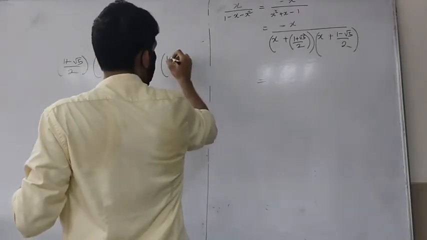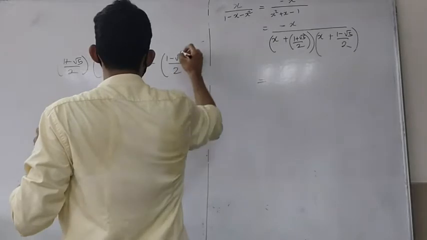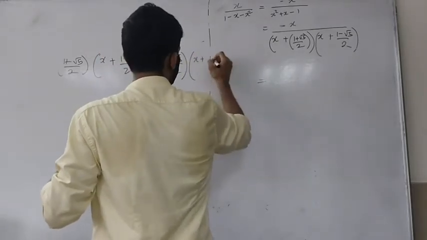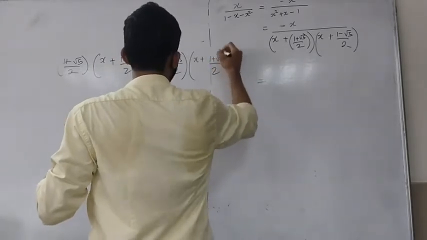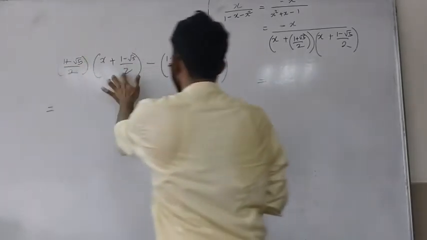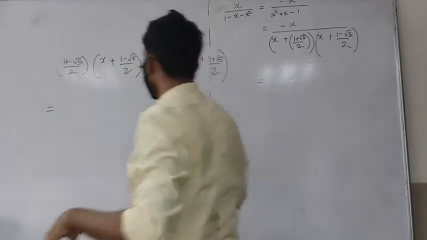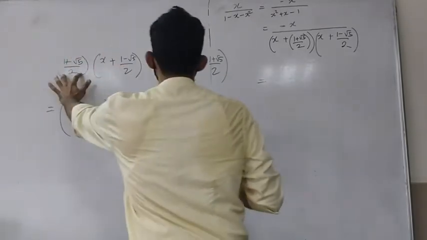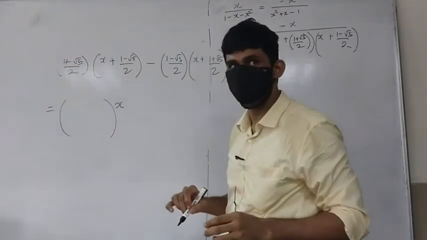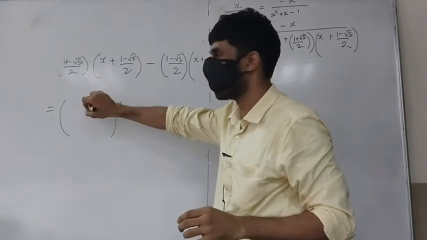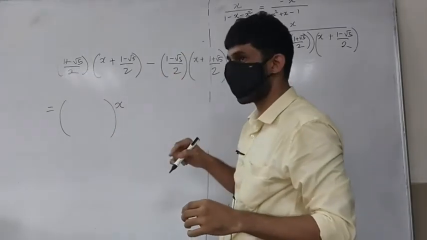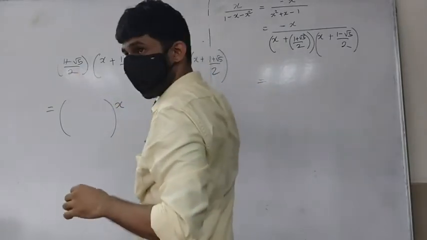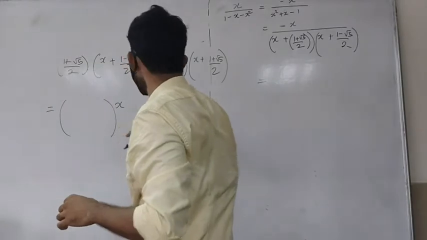(1 minus root 5) by 2 times x plus (1 plus root 5) by 2. Okay, this is going to kill the constants for sure. This into this will go. You will be left with x times something. What is that something? This is this minus this. What does that give you? This minus this, what are you getting? Minus it is. So the half and half will go. You will be left with